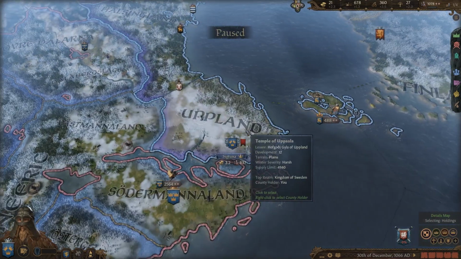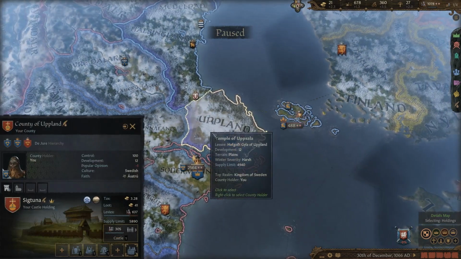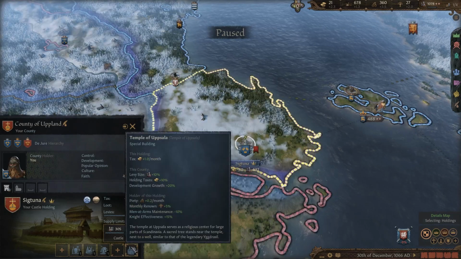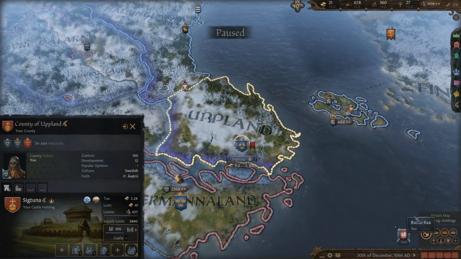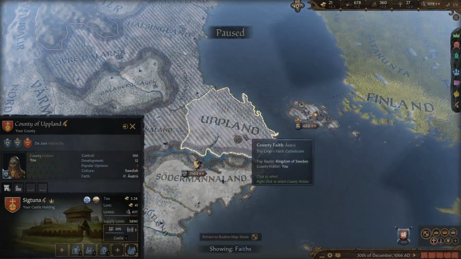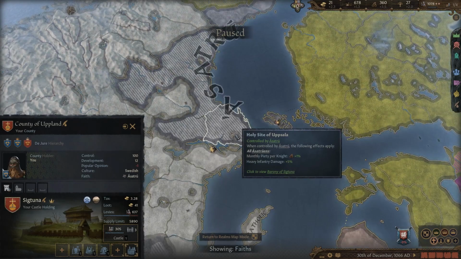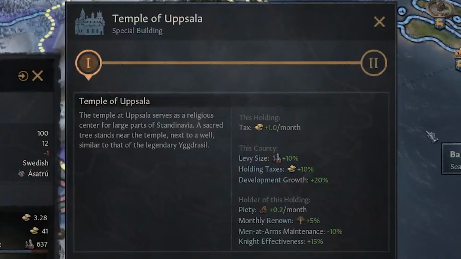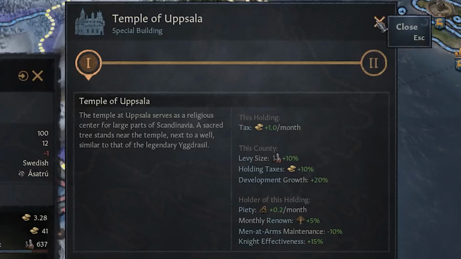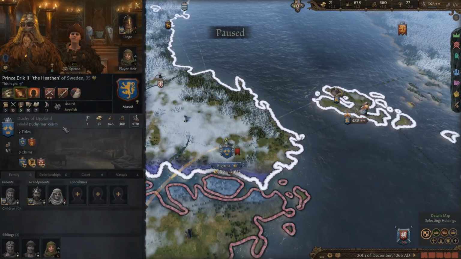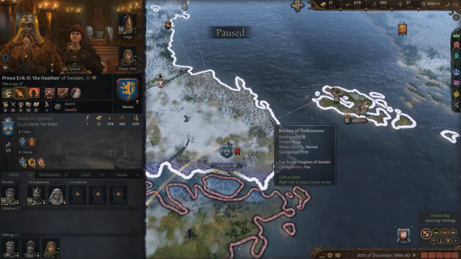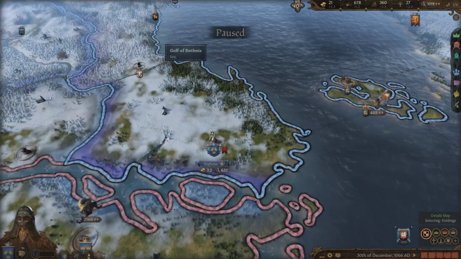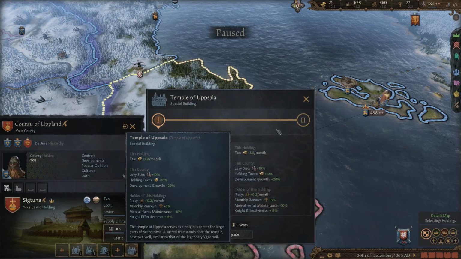Another thing I wanted to talk about was some of the buildings we have in our capital here. You can see that we have the Temple of Uppsala, which is a temple holding that is pre-built because we have a holy site for our religion in our capital. So this is going to be a great bonus for us. It's going to be giving us 1 gold per month and a 10% holding tax increase. So even though our player currently only holds 1 county, we're still going to be making a decent amount of gold income because this temple is going to add a lot to it.